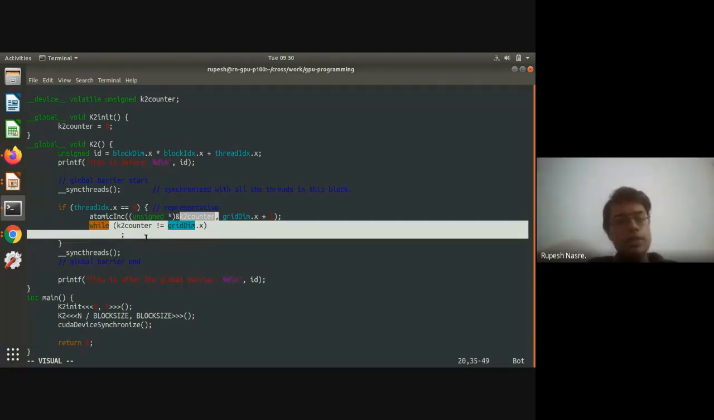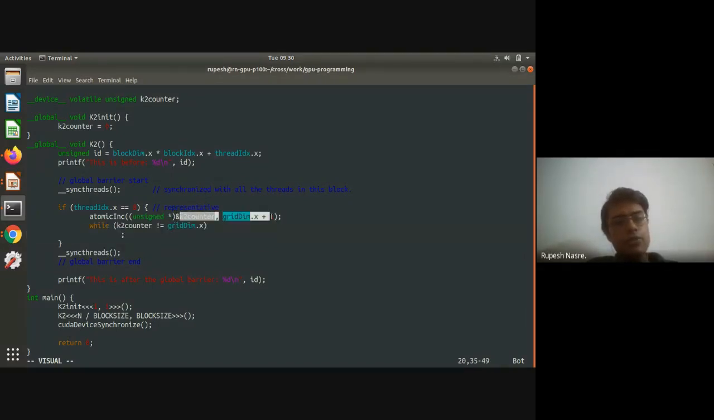Yet another way which Rahul has suggested is that you could just start with a very large value, let's say int max, and check whether K2 counter mod griddim.x is 0. Right? So then you don't have to worry about this wraparound, etc. So these are different ways in which it can be implemented.